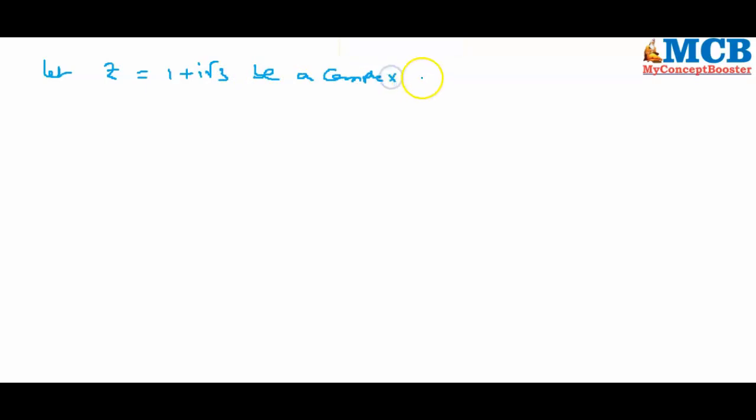Supposing there is a complex number, let z is equal to 1 plus i root 3 be a complex number.